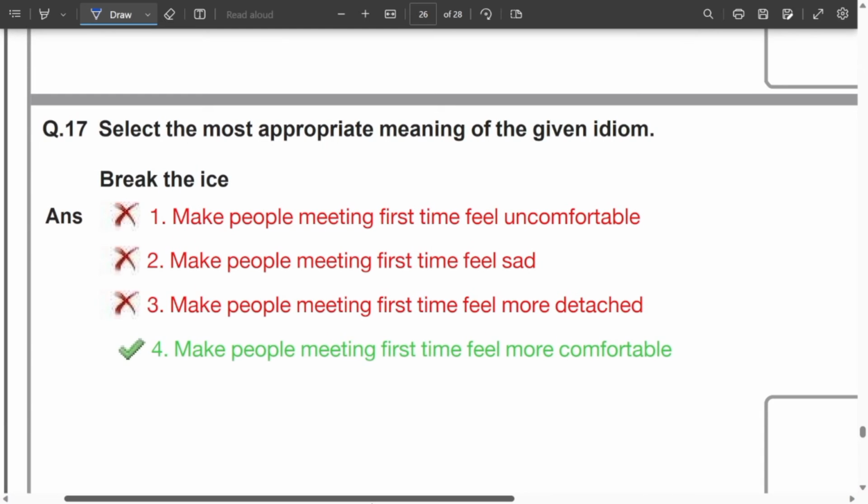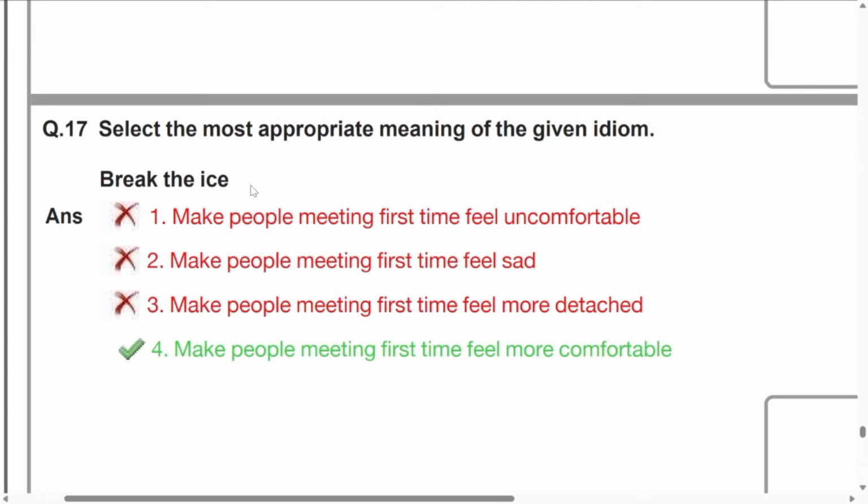Question number 17. Select the most appropriate meaning of the given idiom. What is a given idiom that is given? Break the ice. We have many break the ice classes. Do you know this? When you join your colleges and all, we have break the ice session. That means in the beginning, when you don't know anybody, that means seniors and juniors, you don't know each other. So you try to introduce yourself. That is nothing but break the ice.